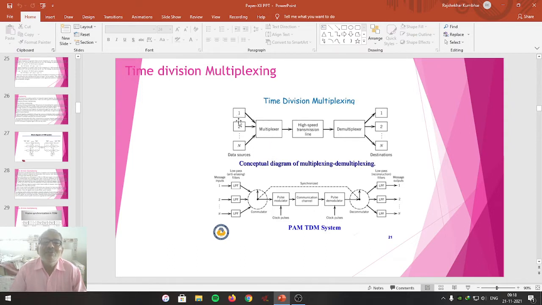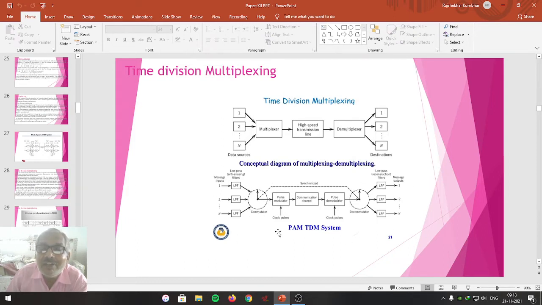That is, many signals 1, 2, 3, n go to a multiplexer. So many into 1. It passes through the high speed transmission line. Then the demultiplexer converts it again from 1 into many. But actually this is a conceptual diagram that assumes time division multiplexing. Here it is a low pass filter. Many signals are given to the low pass filter, then the modulator, then the band pass filter, and these are the commutator keys used at the transmitting end, whereas this one is the receiving end.